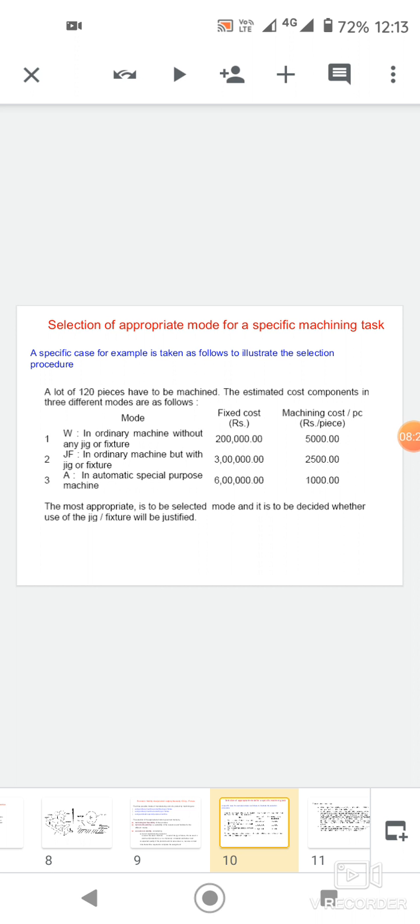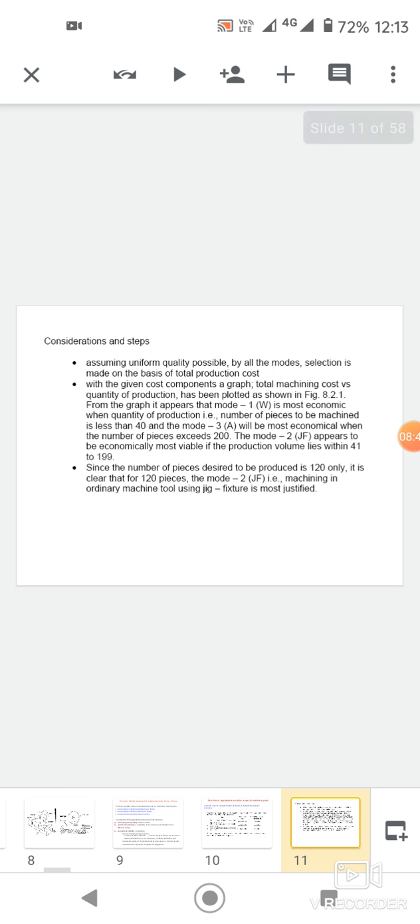The most appropriate mode is to be selected, and it is to be decided whether use of the jig and fixture will be justified. Consideration and steps. Assuming uniform quality is possible by all the modes, selection is made on the basis of the production cost.